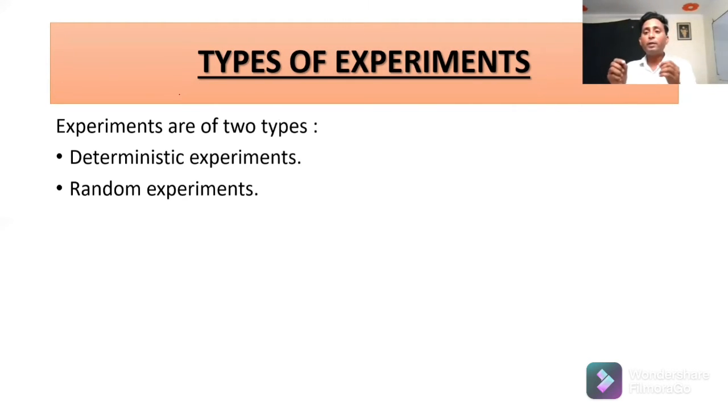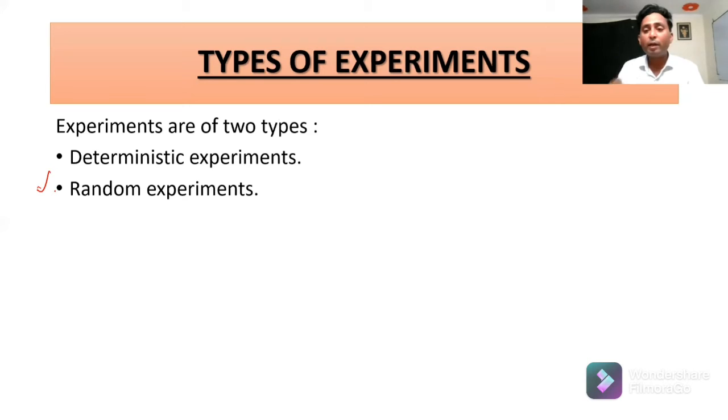Like if we conduct an experiment to measure the speed of light, then in every trial you will get the same result because the speed of light is the same. Similarly, if we conduct an experiment to verify Newton's laws of motion, those laws are also fixed. So these experiments always give you only one result. Actually in probability, we deal with random experiments.